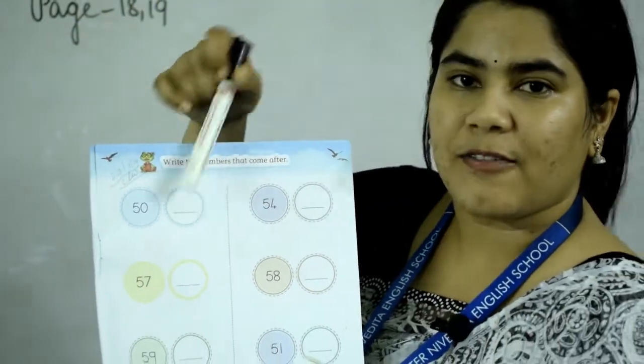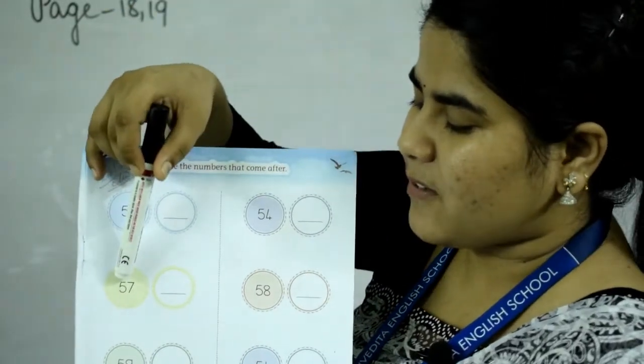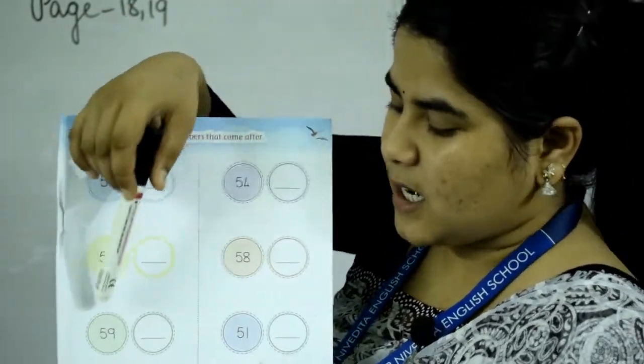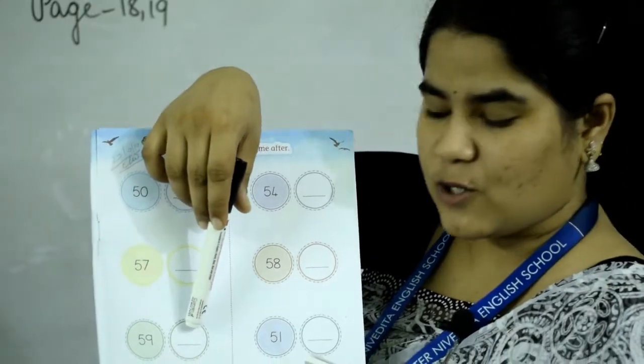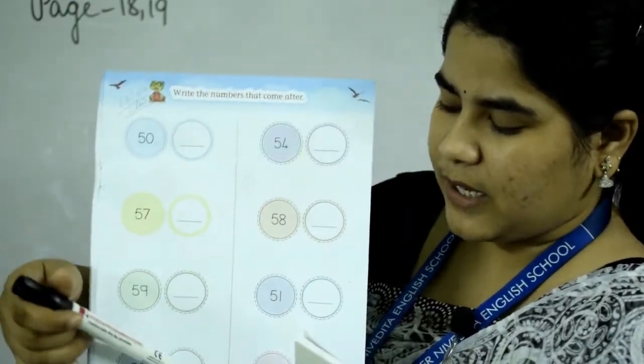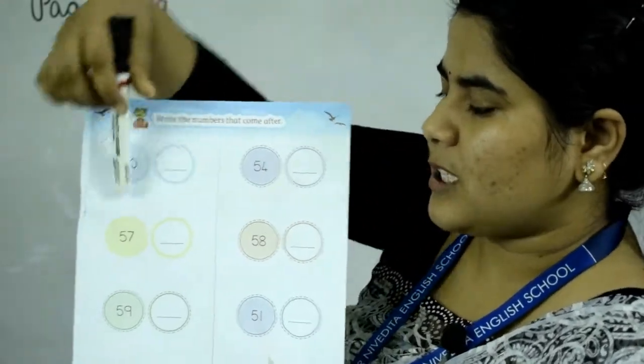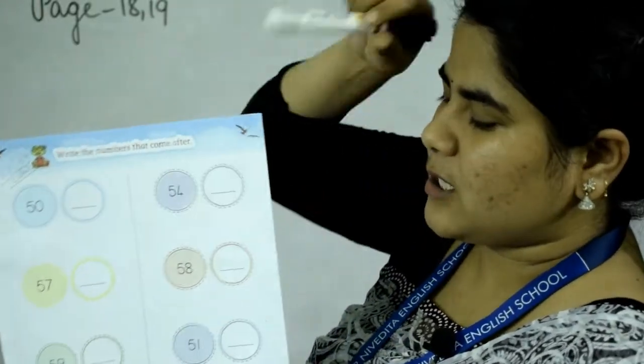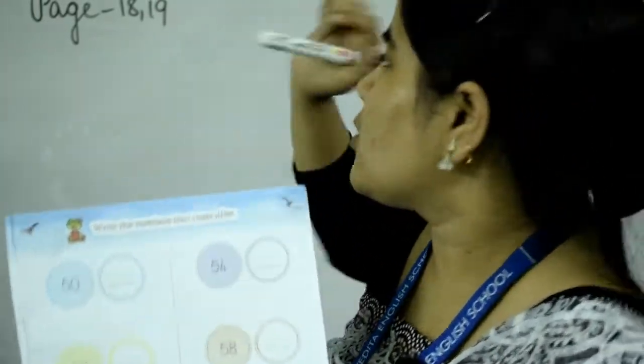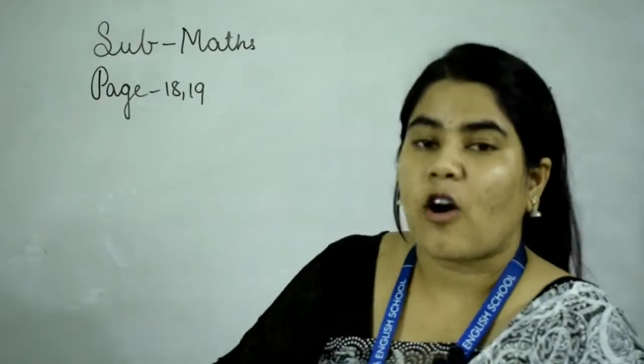50, 51, 57, then 58, 59, then 60, 52, then 53. So this one I have already helped you. So this one you are going to do by yourself. So this is the homework for page number 18 and 19. Along with this book, you have to do it in your copy also, exercise book also. Okay, and in both classwork and homework.